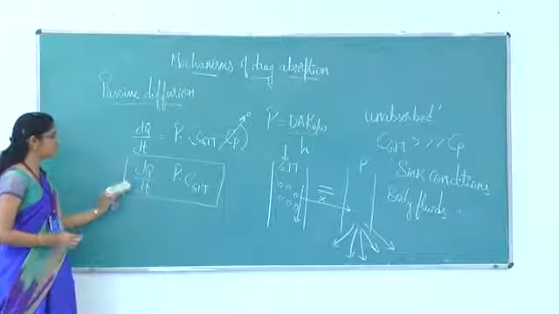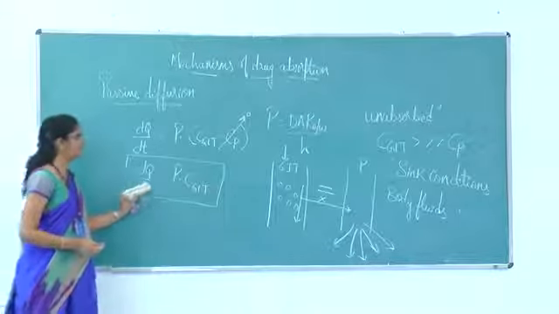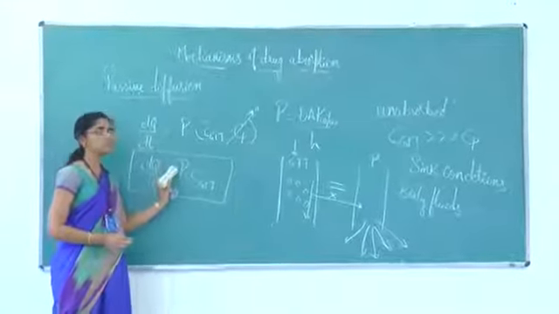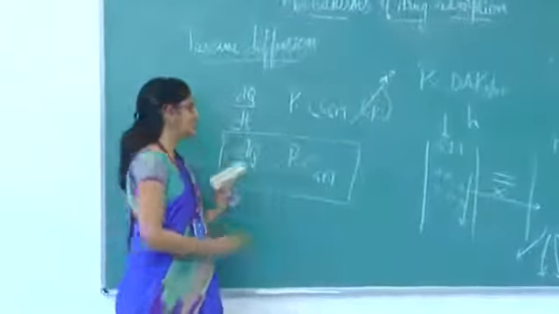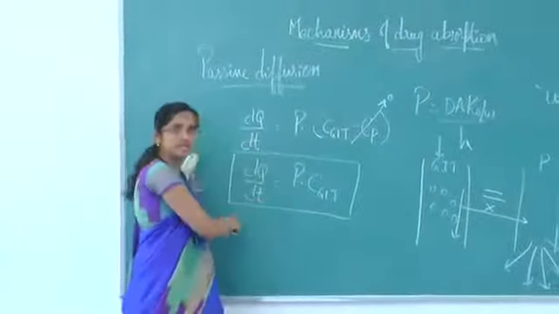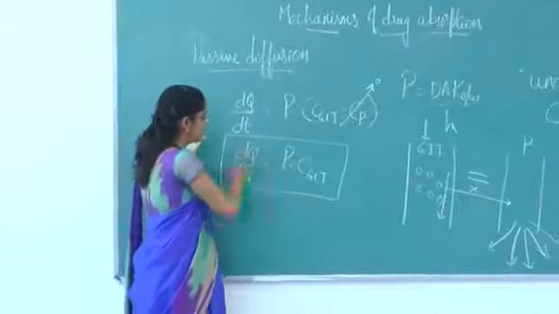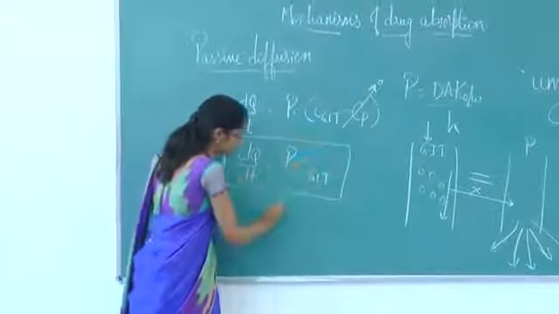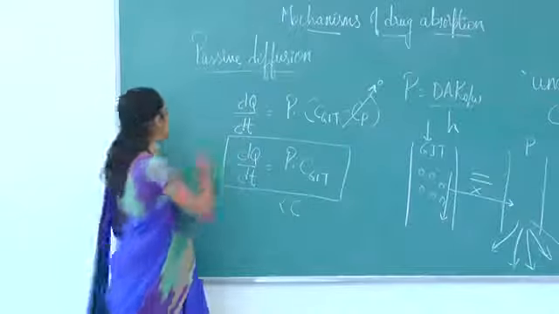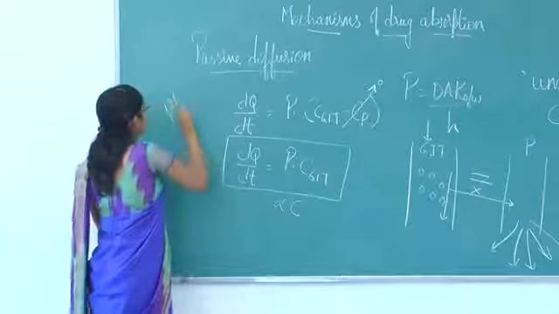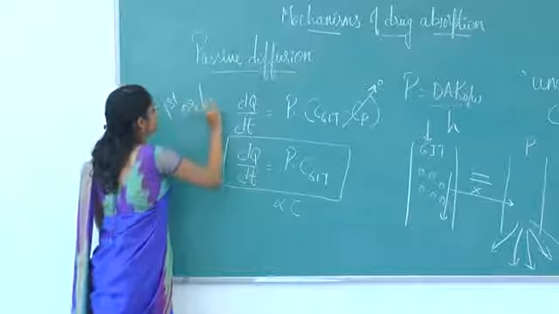The rate of diffusion of the drug through the GIT is equal to the permeation coefficient times the concentration of the drug in the GIT. When we consider this equation, the rate of diffusion is directly proportional to the concentration term. So we say it follows first order kinetics.